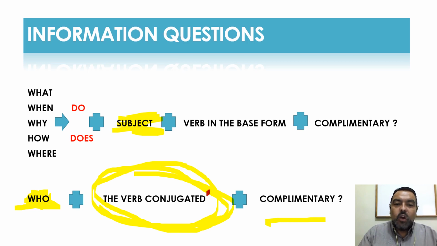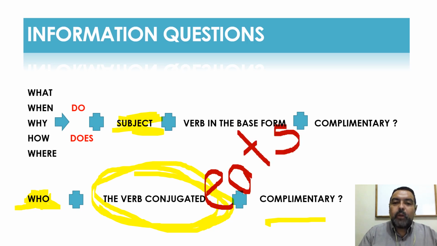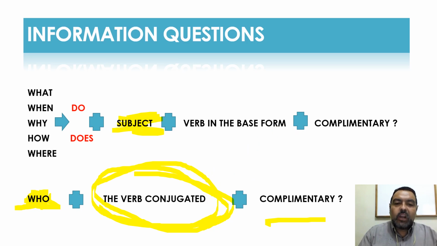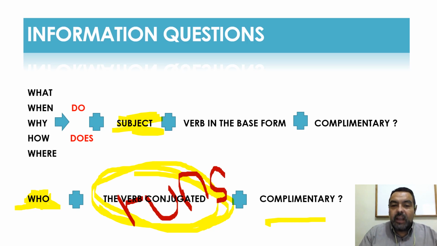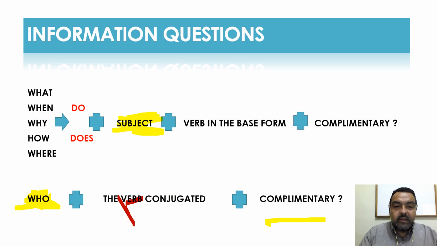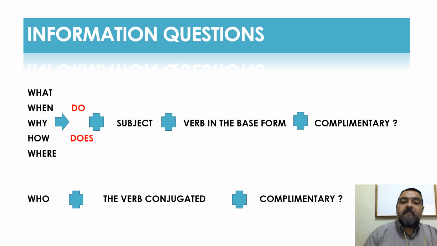I have to say, who eats hamburgers? You see this? If I say, for example, ¿quién corre en el parque? Who runs in the park? You see? Conjugated. Always. Always, when you're going to ask a question with who, it's going to be different. Who doesn't follow the rules for what, when, why, how, where, how often, etc.